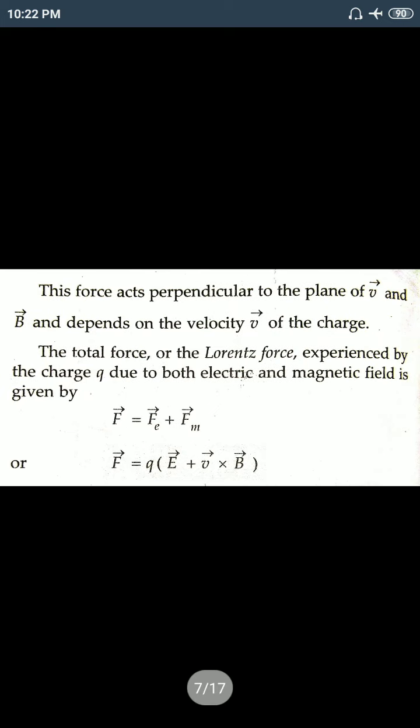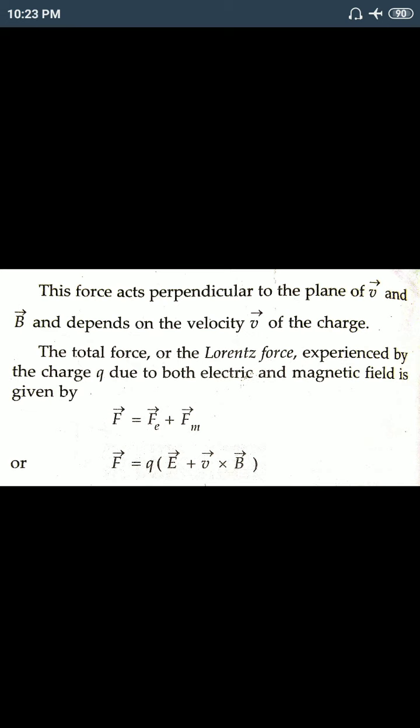Because the magnetic field and electric field are perpendicular to each other, these two forces are also perpendicular to the plane of the velocity vector and the magnetic field vector, and depend on the velocity of the charge.